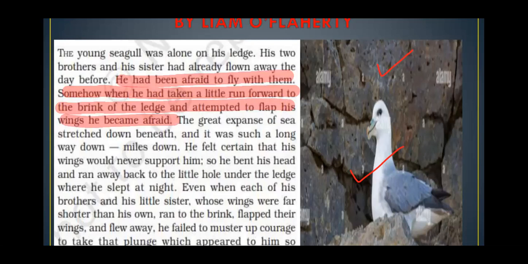We are talking about a young seagull. Seagull is a kind of a bird, which picture has been shown to you here. Fine. So, a young seagull was there. It was alone on the ledge. I just showed you the picture of the ledge, the vertical shelf. Okay? It is a kind of a mountain in the sea. It is a ledge there and the seagull is sitting there. His two brothers and his sister, that means his siblings, have already taken their first flight and they have been enjoying their first flight. But he is not able to muster up courage to take his first flight.